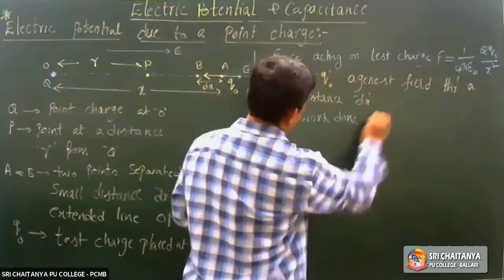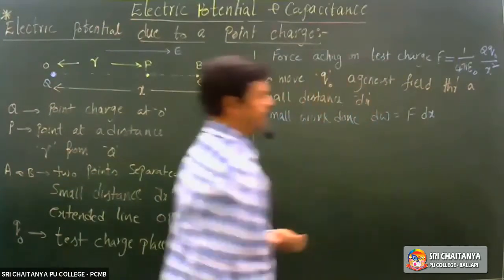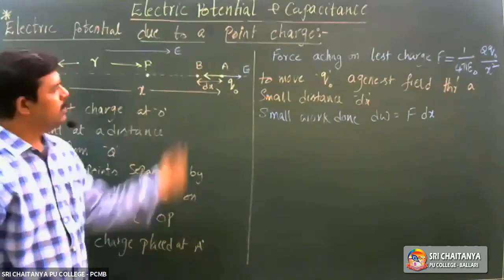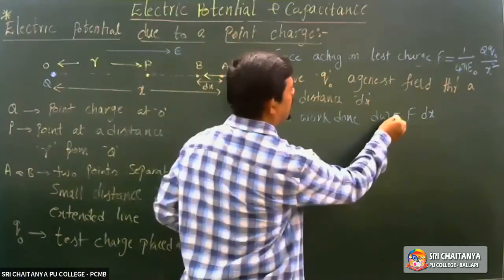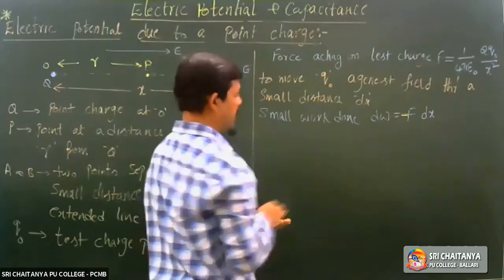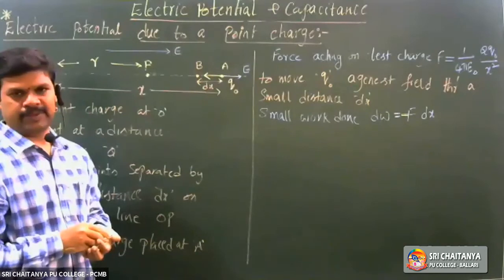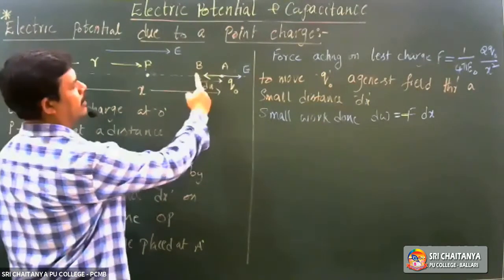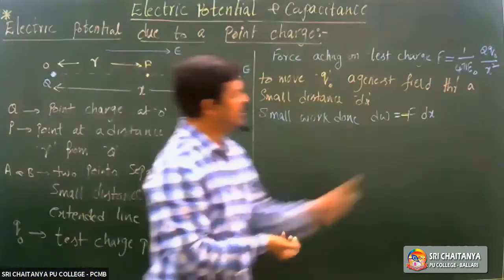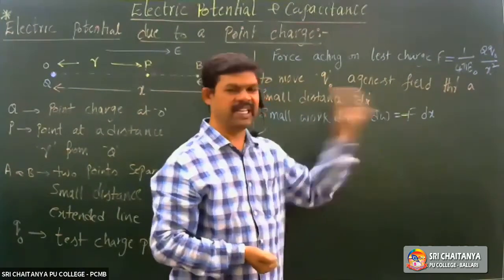Small work done, dW. Can I write it as F dx? Through a small distance, at least we need to apply that force F against the field. Whenever it is against, minus, right? Minus F dx, small work done. To move from A to B through a small distance dx, small work done is force into displacement dx. As it is against, minus.